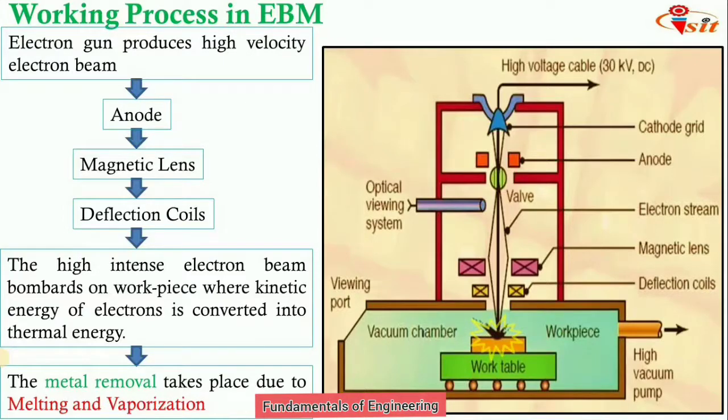So this process of heating by electron beam is used for annealing, welding or metal removal. And this process has to be carried out in a vacuum chamber to avoid the collision of accelerating electrons with the air molecules.